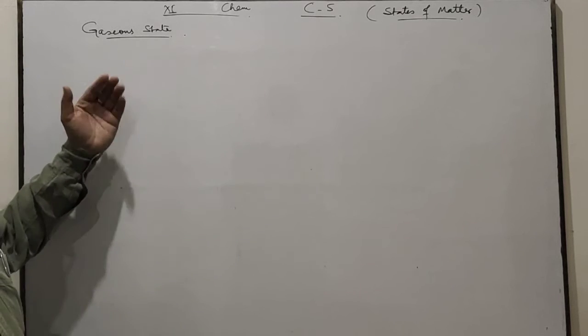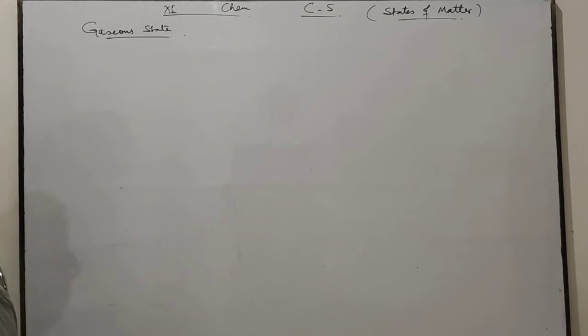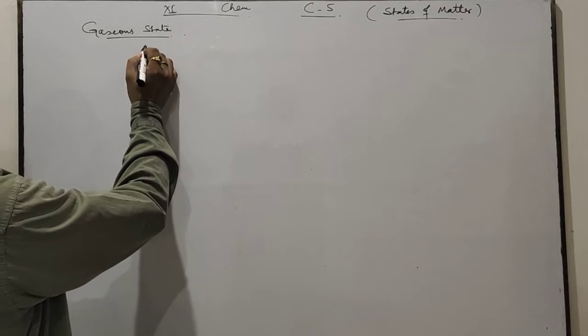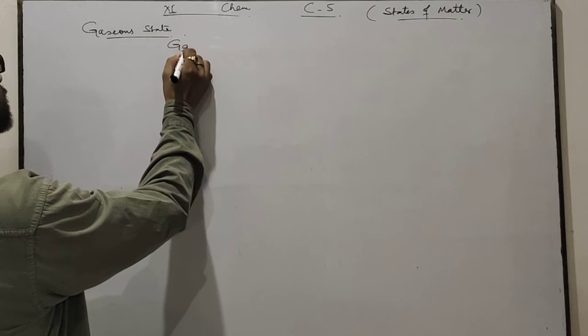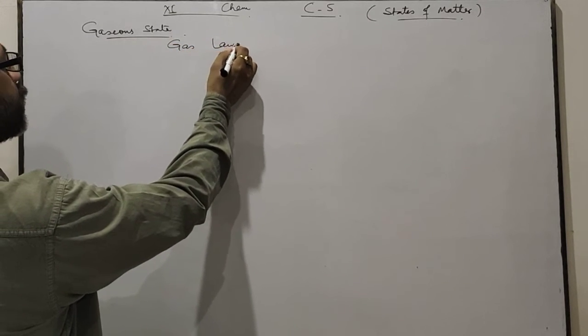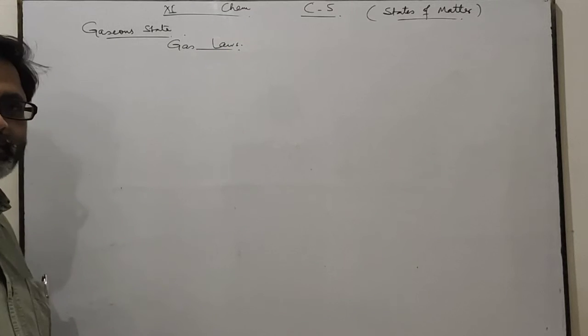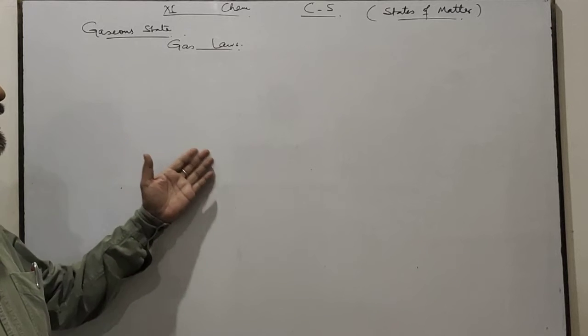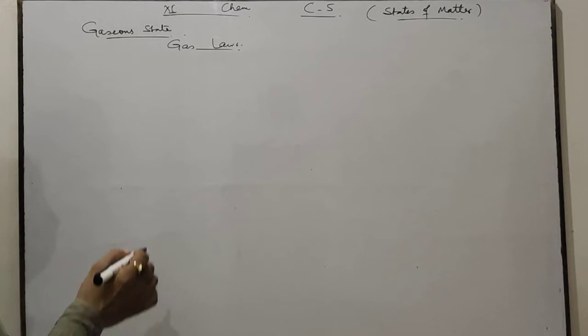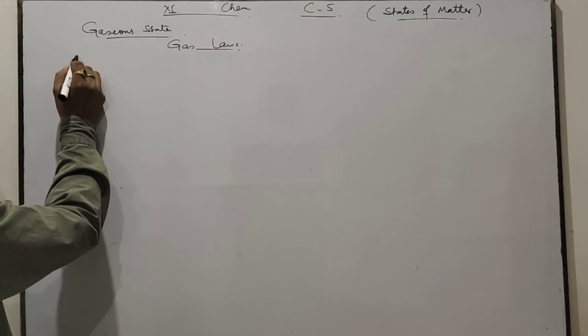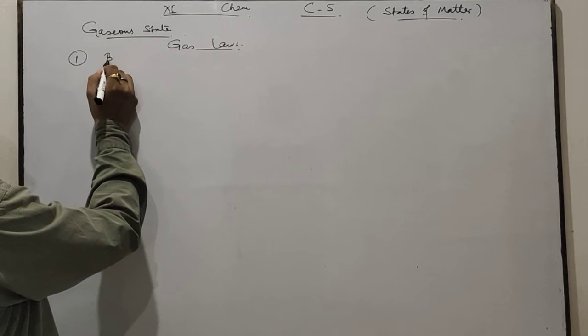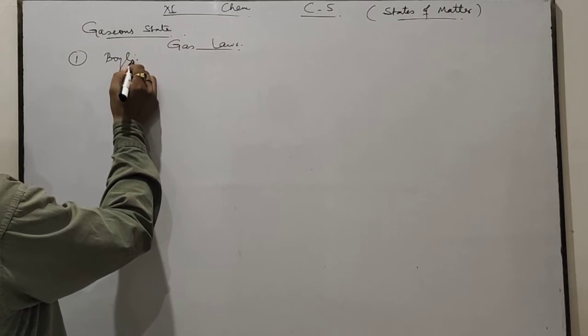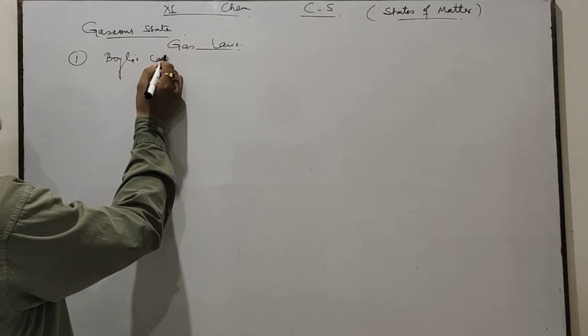Okay. In gases, there are several laws which are called gas laws. Gas laws are given to explain the properties of gases. These gas laws are as follows. First one is Boyle's law.